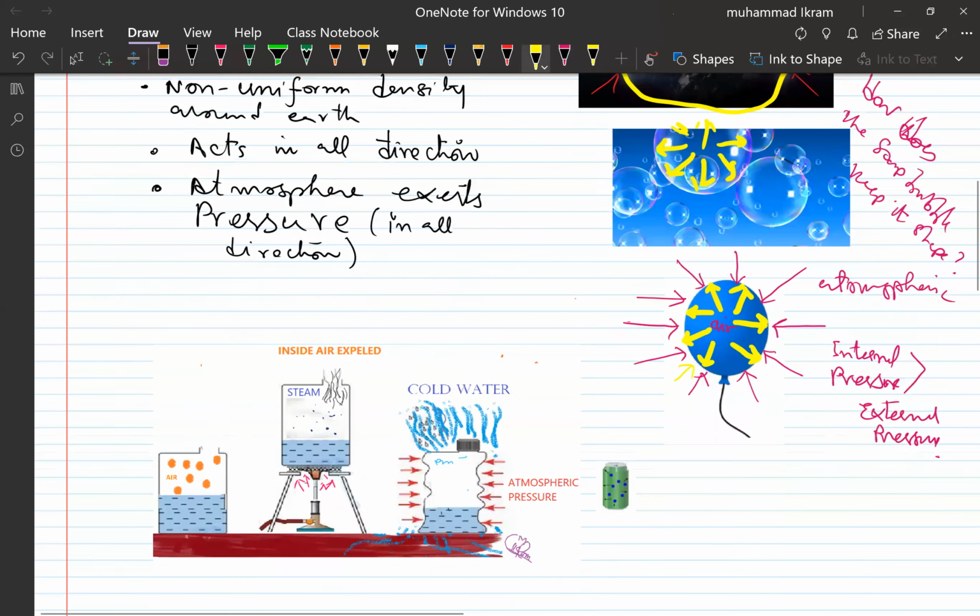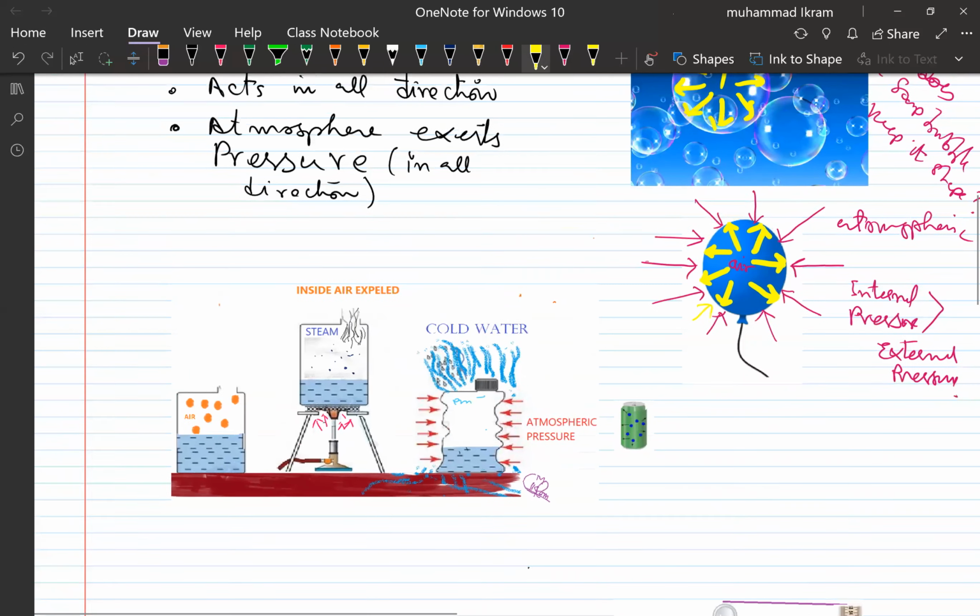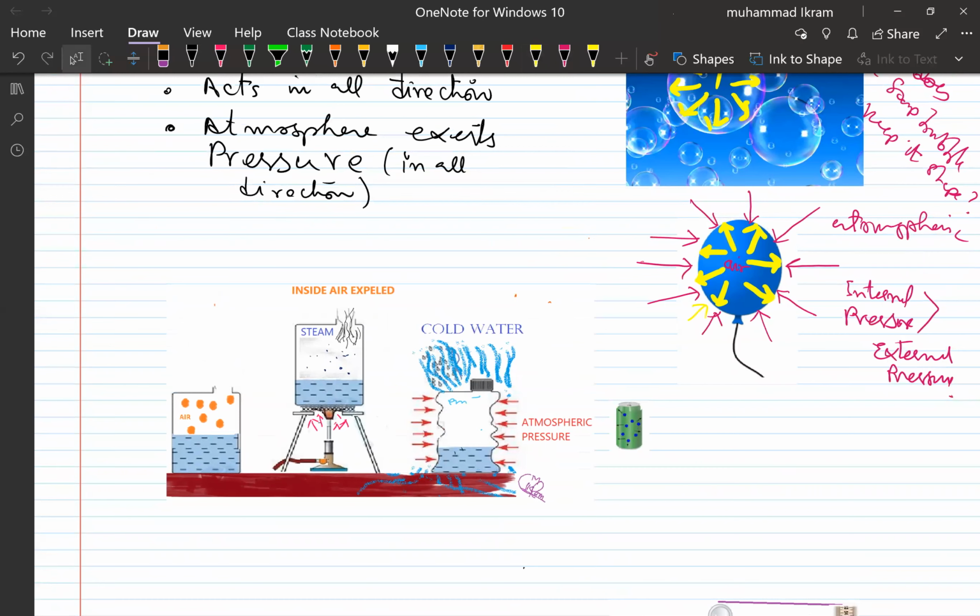And now there is another important experiment, and this experiment is what we call the crushing can experiment. This experiment demonstrates that the atmosphere exerts pressure.